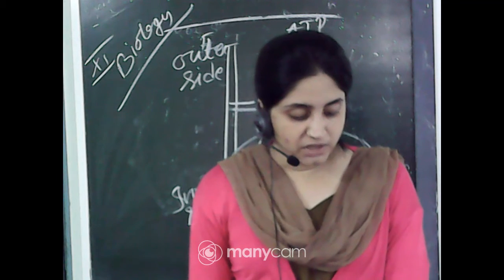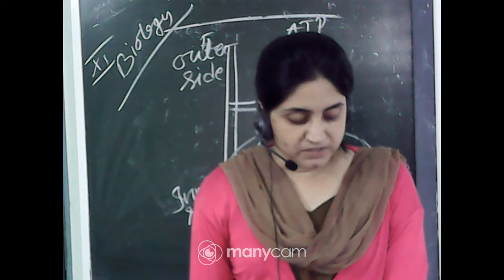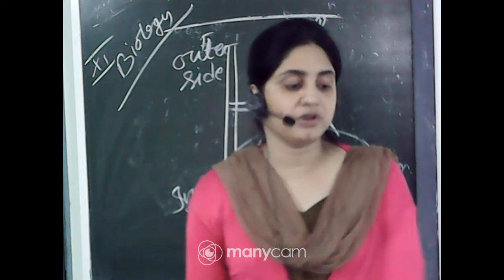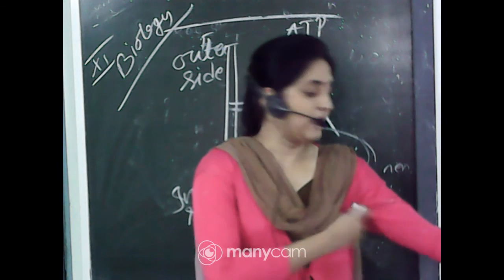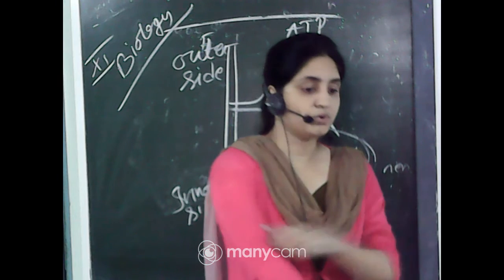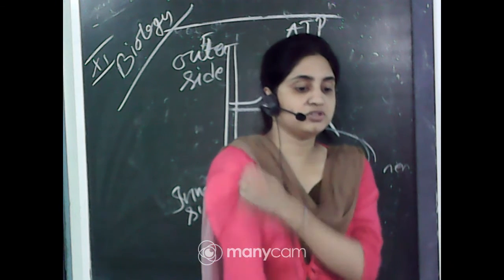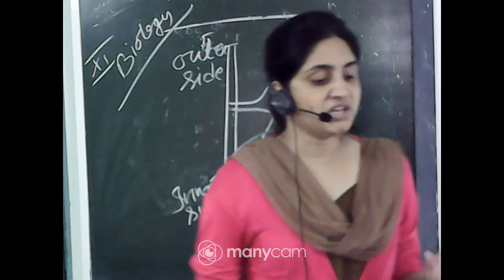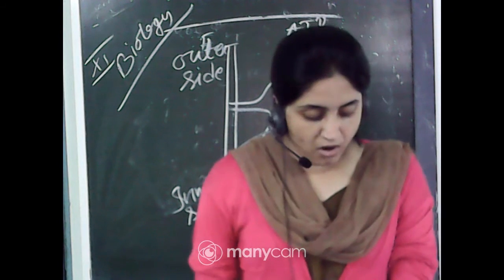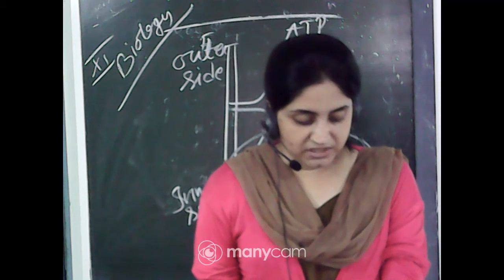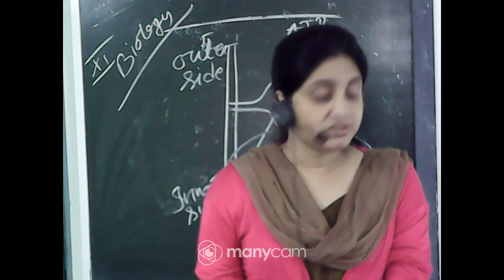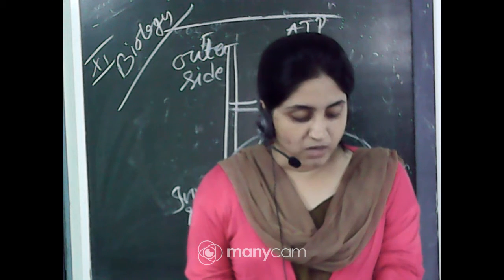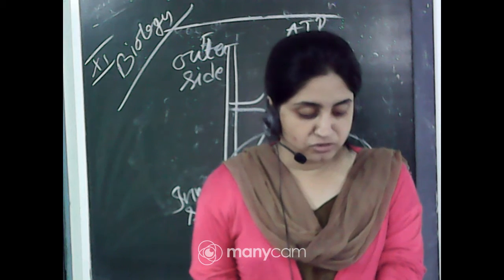For the production of ATP from ADP and inorganic phosphate, the number of ATP molecules synthesized depends on the nature of the electron donors. So how many ATP will be produced depends totally on the electron donors. Oxidation of one molecule of NADH gives rise to 3 molecules of ATP, while one molecule of FADH2 produces 2 molecules of ATP.